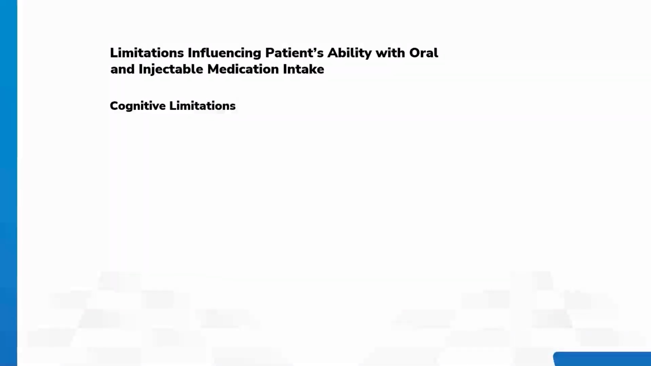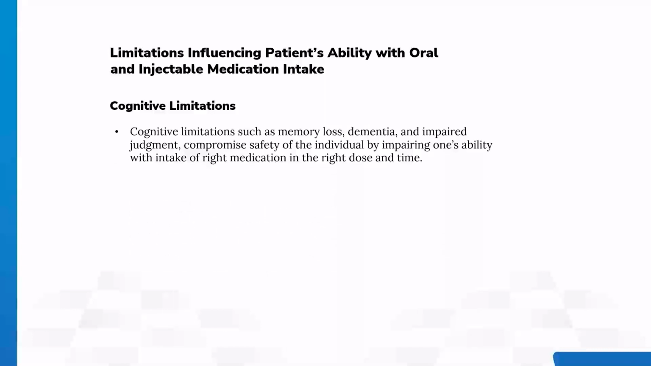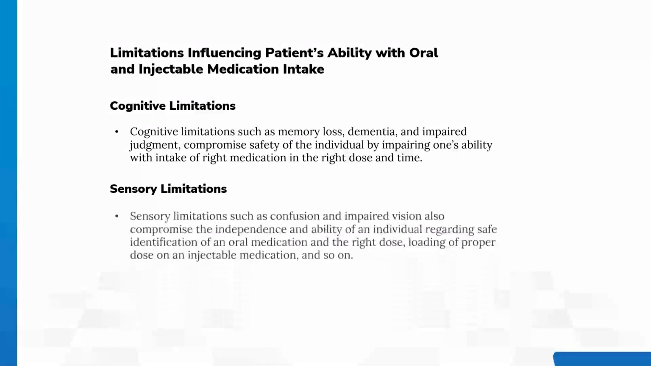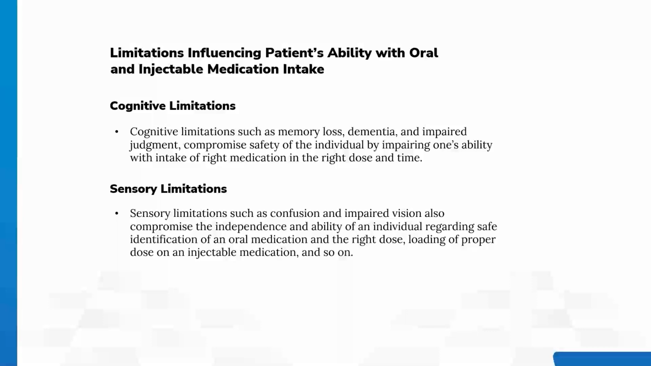Cognitive limitations. Cognitive limitations such as memory loss, dementia, and impaired judgment compromise safety of the individual by impairing one's ability with intake of right medication in the right dose and time. Sensory limitations. Sensory limitations such as confusion and impaired vision also compromise the independence and ability of an individual regarding safe identification of an oral medication and the right dose, loading of proper dose on an injectable medication, and so on.